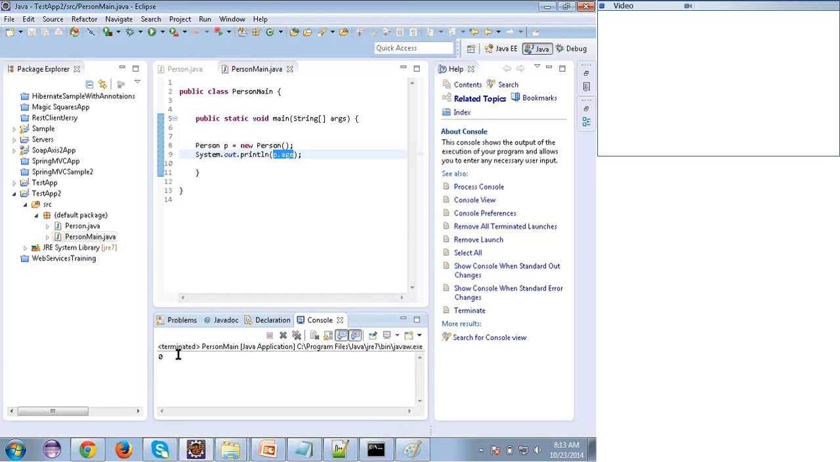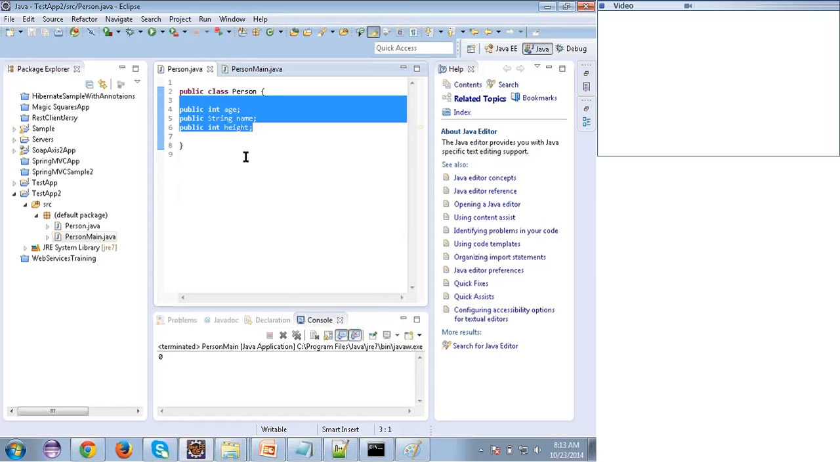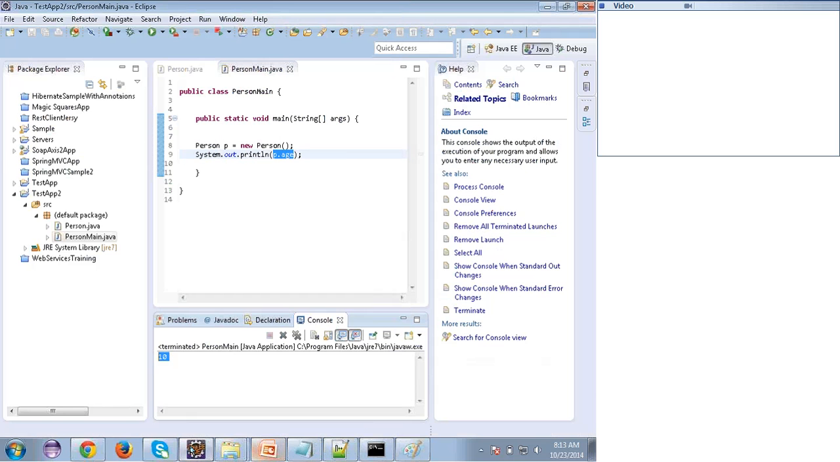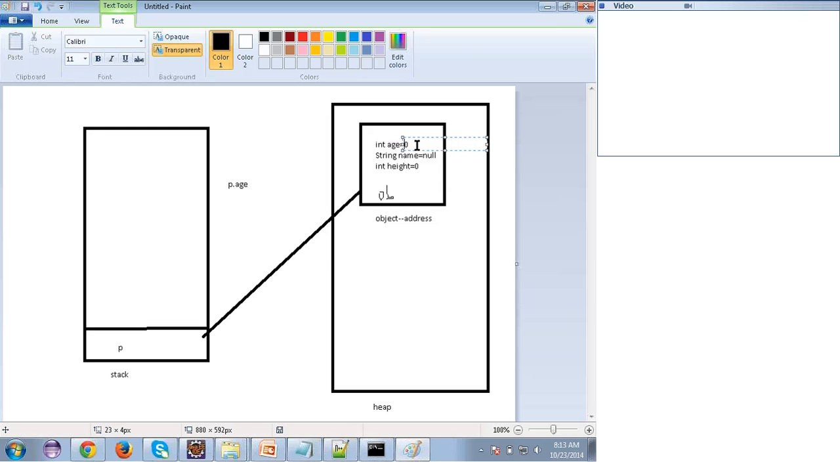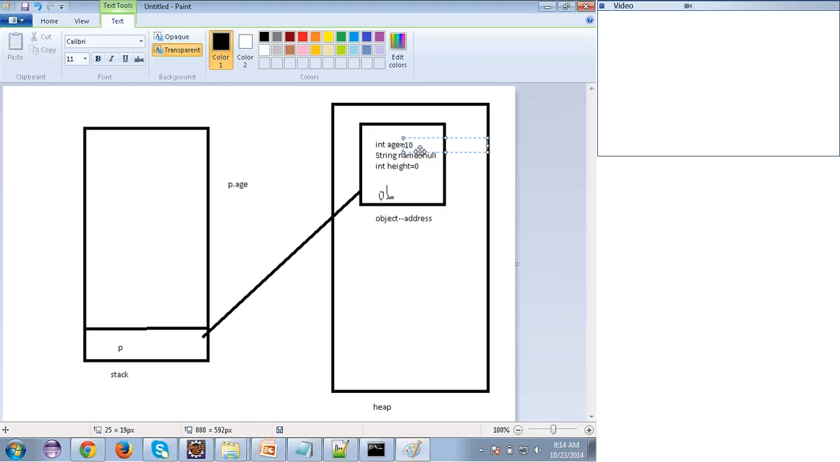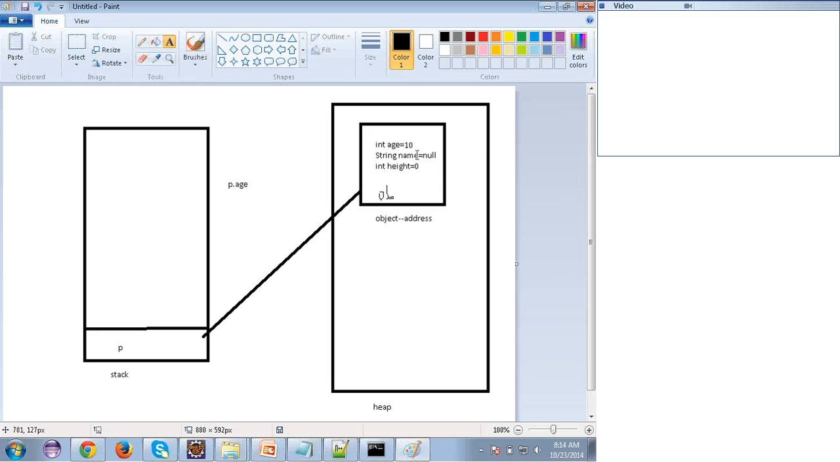So what I'm saying is, whenever we create an object, memory will be allocated for all the variables. Here I have 3 variables, but I didn't give any value. Suppose I give age equal to 10, let's see what I will get. I'll get 10. So in this case, instead of 0 it will be 10. When I don't give any values, the JVM will put the default values, but when I give the values, those values will be stored inside the heap.